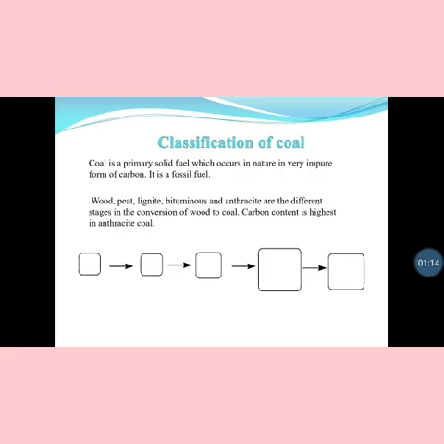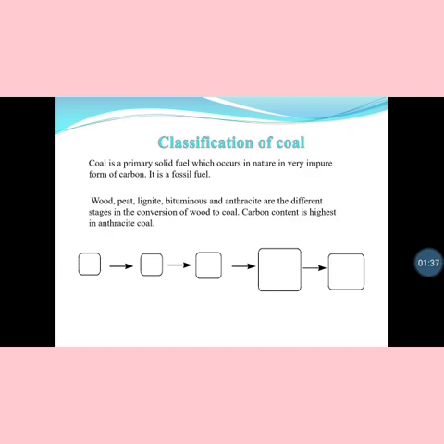Next is classification of coal. Coal is a primary solid fuel which occurs in nature in a very impure form of carbon in fossil fuels. First wood is converted to peat, then lignite, then bituminous and anthracite coals. These are the different stages in the conversion of wood to coal. The carbon percentage is highest in anthracite coal.